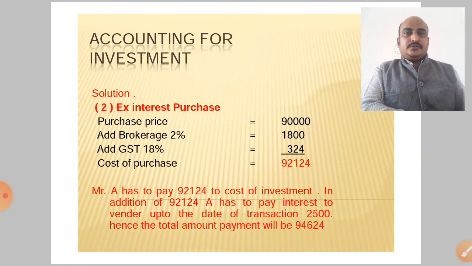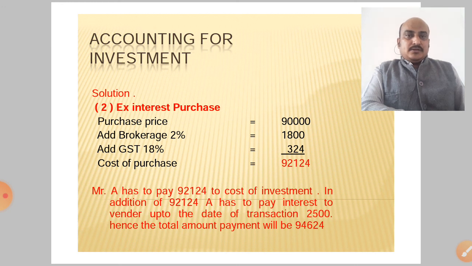Now in the second situation, when it is ex interest, the purchase price is similar, 90,000, add brokerage 2%, add GST 18%. Cost of purchase is 92,124. But in this case, Mr. A has to pay 92,124 as cost of investment, in addition has to pay interest to the vendor up to the date of the transaction, 2,500 rupees.